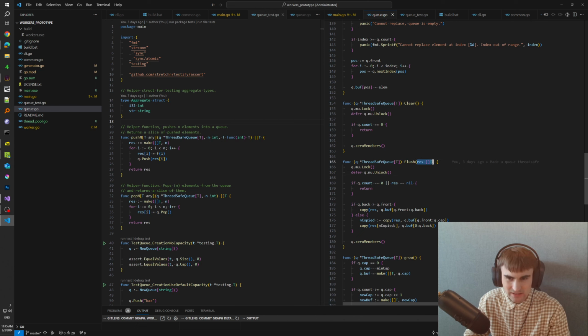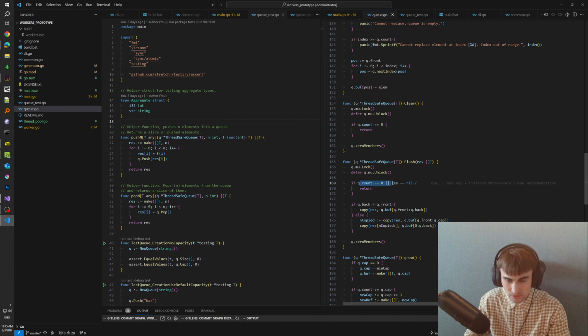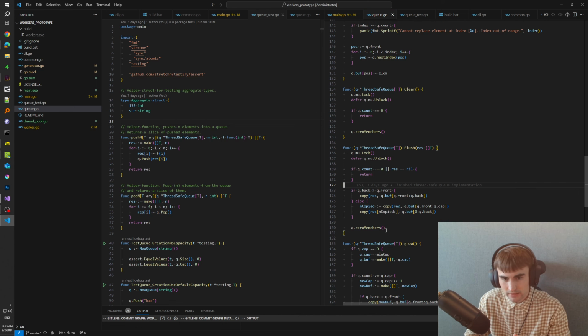You pass it because it will be passed by reference, and you copy all the elements to that result, and you have to synchronize here that you have to make sure that the length and the capacity of the buffer that you're providing is exactly the same that we have here, right? And here I check whether it's nil or the count is equal to 0. And in this situation, I just return.